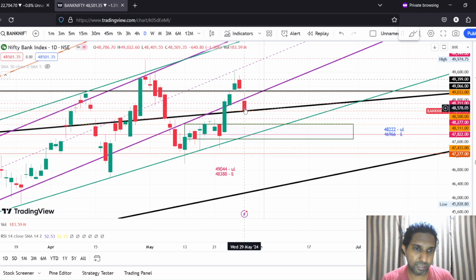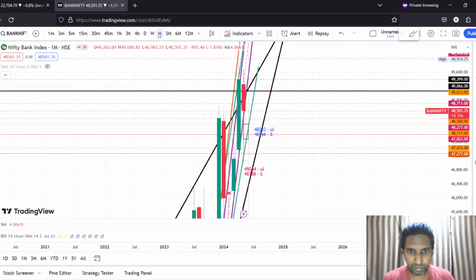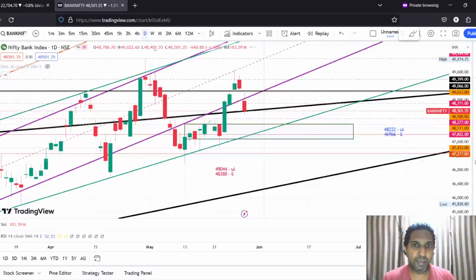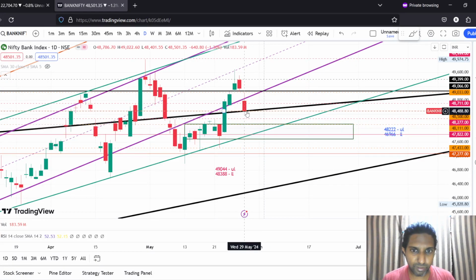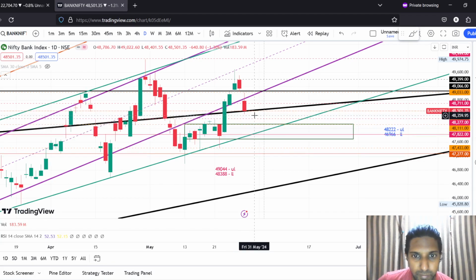Second thing, or rather the third thing, is that it managed to close just on the top edge of the wedge that we are talking about, the monthly wedge, right? If you go on to the monthly candle, this black line, it managed to close just over there, right? So it will be interesting to see how the market plays.